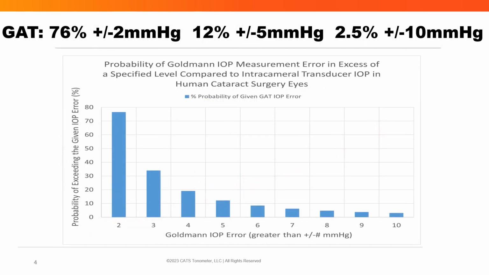Using the variability observed when comparing intracameral pressure and using Chebyshev's theorem, we can predict the minimum probability of a given level of error. At least 76% of IOP measurements will have an error exceeding plus or minus 2 millimeters of mercury. At least 12% will have an error exceeding plus or minus 5 millimeters of mercury, and at least 2.5% will have an error exceeding plus or minus 10 millimeters of mercury. These can be significant errors when considering your daily assessment of ocular health.